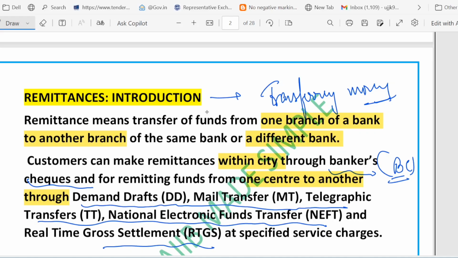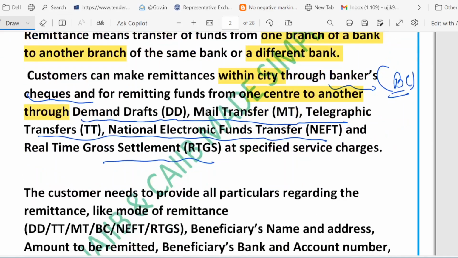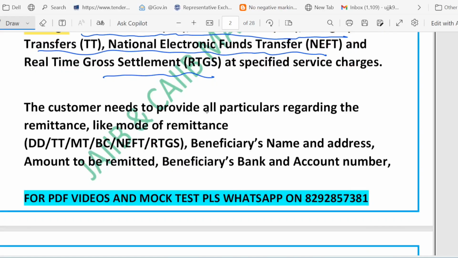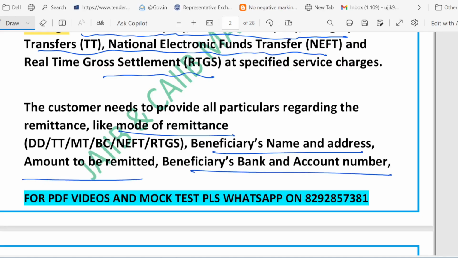The third question is, what detail does the customer need to provide? To send money, the customer must tell the bank the mode of remittance, whether DD, TT, MC, BC, NEFT, RTGS. Second is the beneficiary name and address. Third is how much amount is to be remitted. And the fourth is the sender's name and details, and the beneficiary bank and account number.